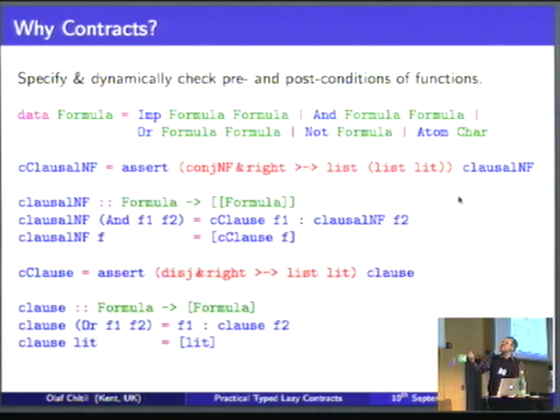So this is really a precondition for our clausal normal form function, and as a result we see that it uses a list, but of literals, not just any kind of formula, but only literals. We will actually see the definitions of all these other contracts like conjunctive normal form and right bracketed on a few other slides a bit later on. So that's the aim that I'm looking for.